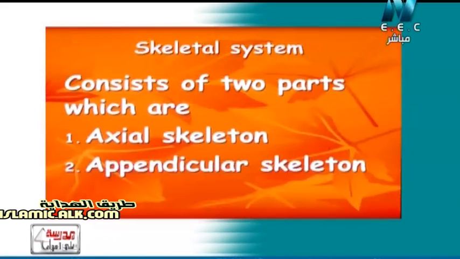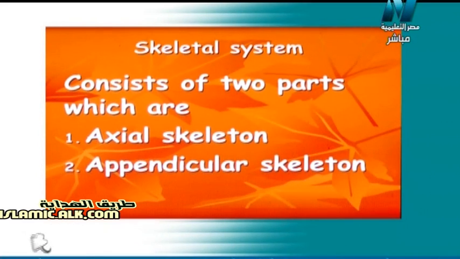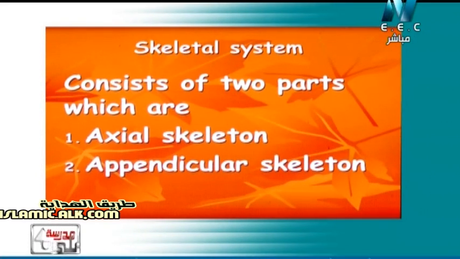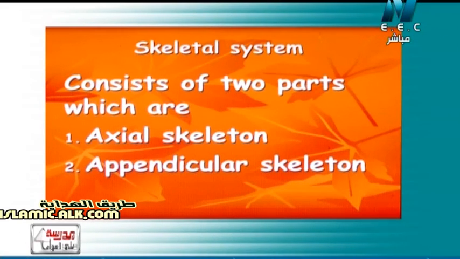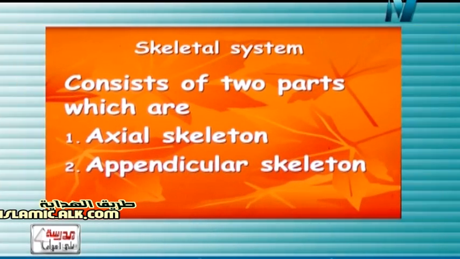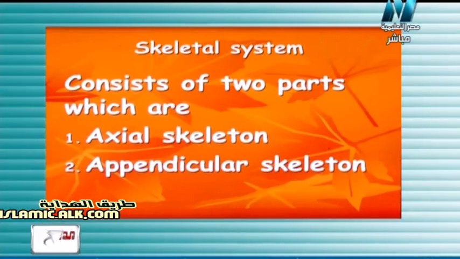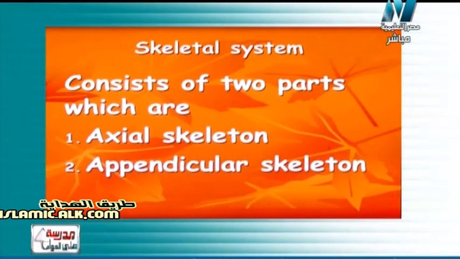So what about the axial skeleton? The axial skeleton is almost in the middle of our body, for example the skull, the backbone, and the rib cage, without the limbs. If you imagine our skeleton without the limbs, that is the axial skeleton. It consists of three parts: skull, backbone, and rib cage.